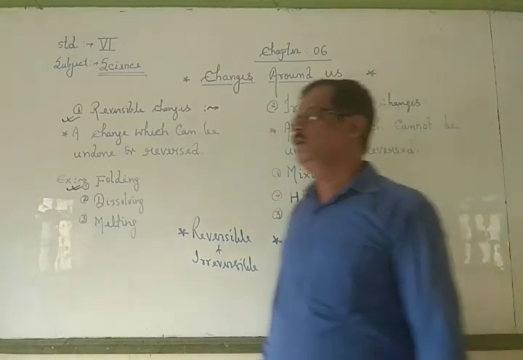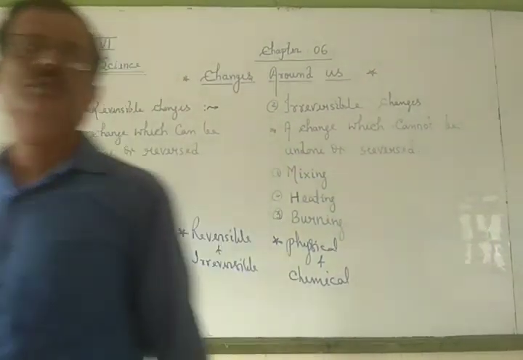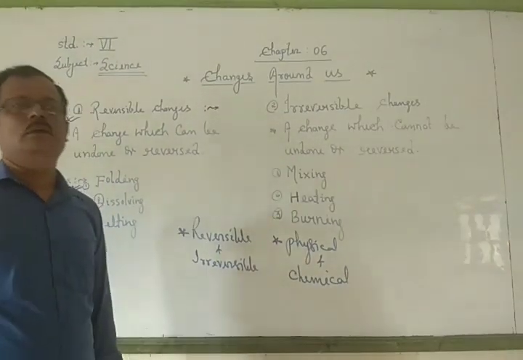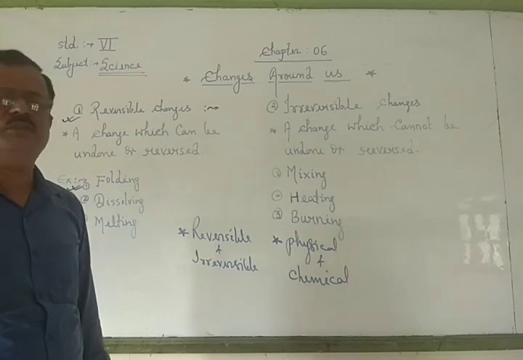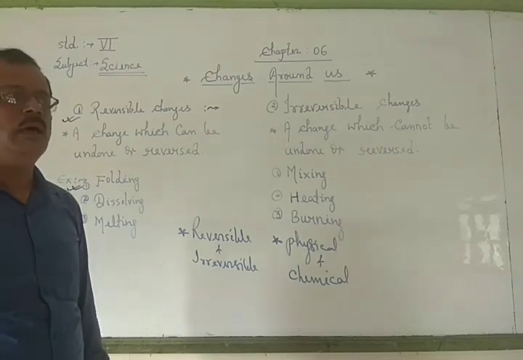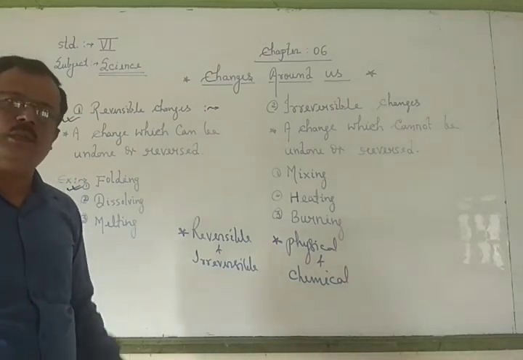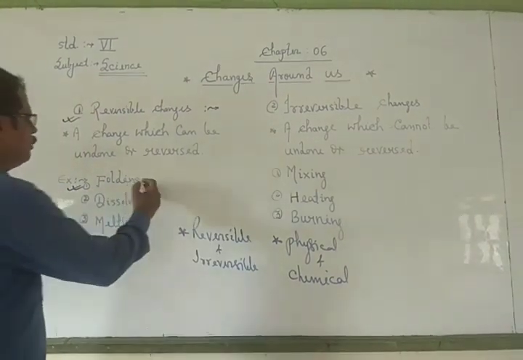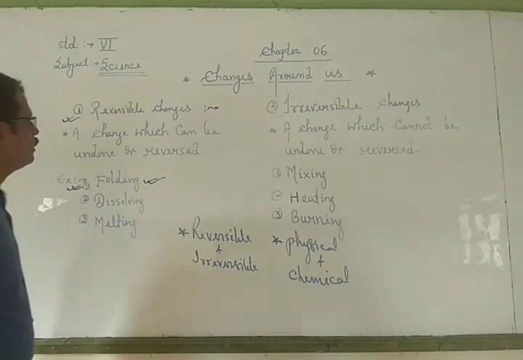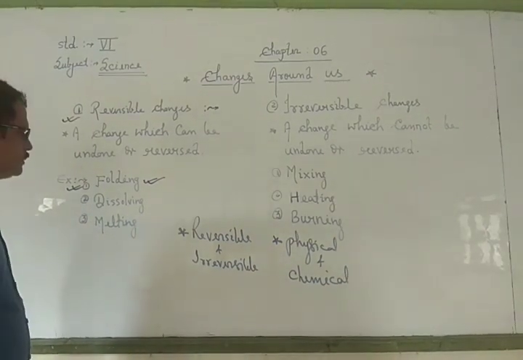So by folding another substance, suppose there is a metal sheet, we can fold this sheet and make various types of shapes of things, and again we obtain the plain sheet. So these types of changes related to folding are called reversible changes.